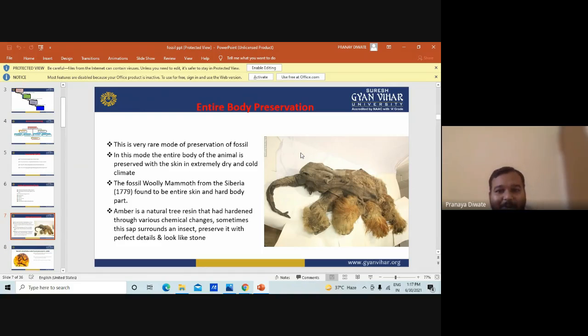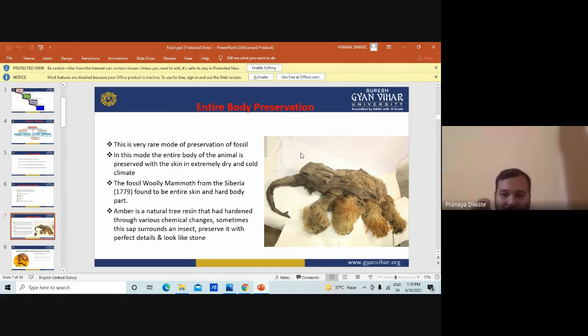Then you have entire body preservation. In this mode, the entire body of the animal is preserved with the skin in an extremely dry and cold climate. The fossil of a woolly mammoth from Siberia was found with the entire skin and hard body part.